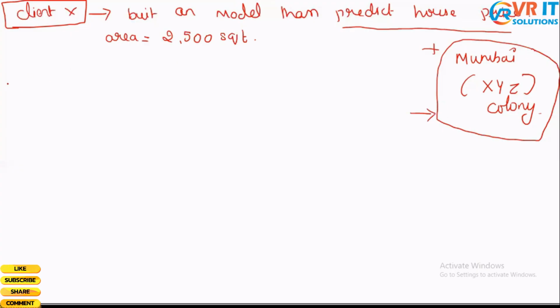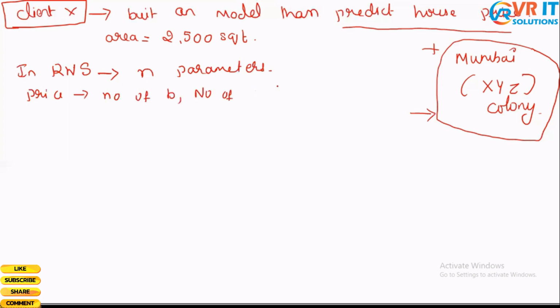So now what should we do? In a real world scenario, we have n number of parameters. What do I mean by parameters? The price of a house depends on, for example, number of bedrooms, number of washrooms, the condition of the house, how old the house is, and area, and so on, right?